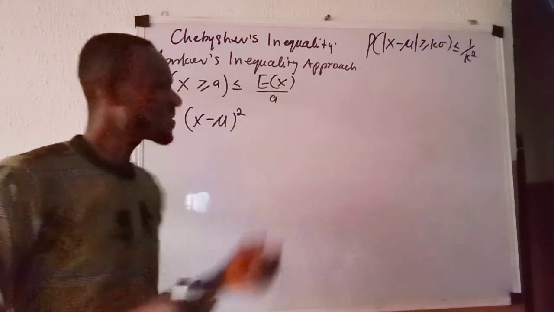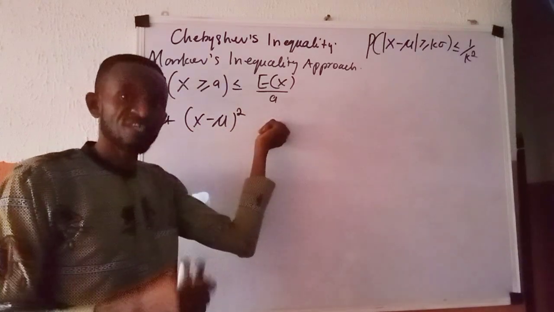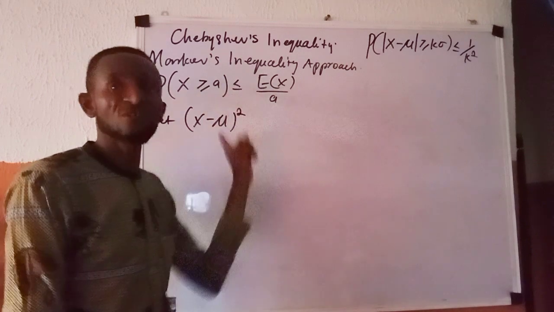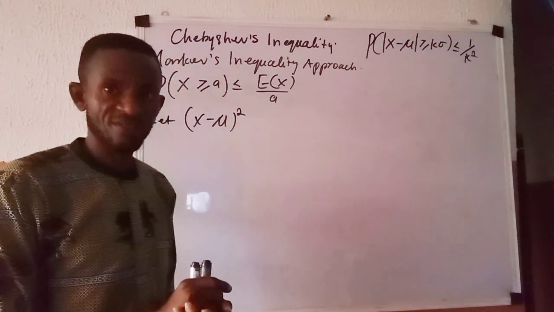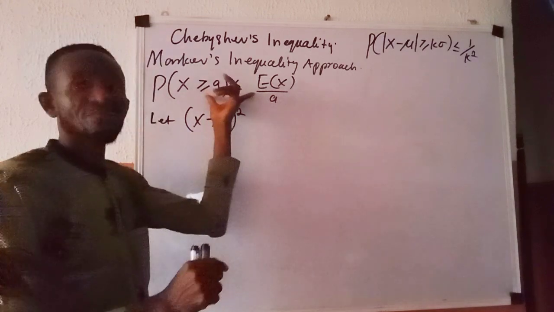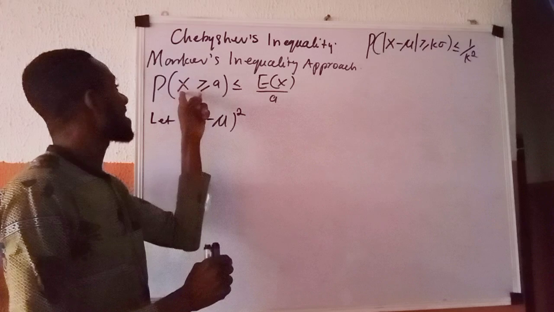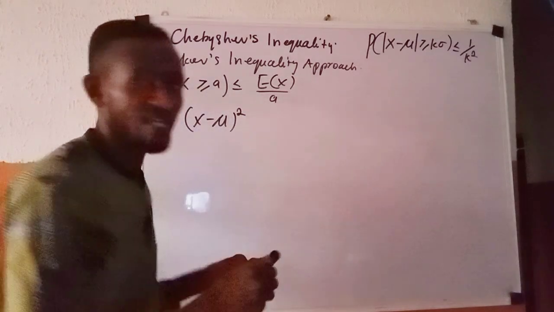So we are now saying let (X minus mu) squared be a positive quantity, such that we can apply Markov's inequality to it, just as X was a positive random variable. Then we do that together.